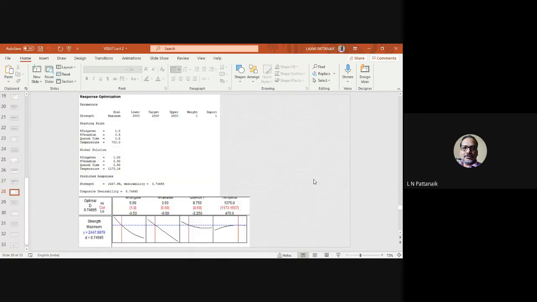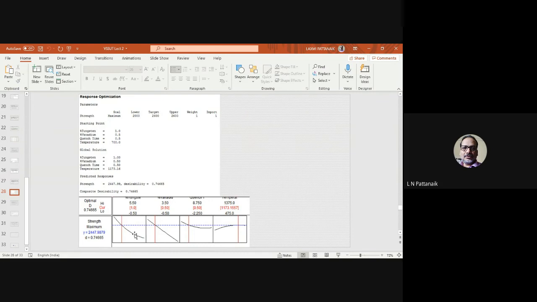Okay, so this is a figure. I hope you are able to see. This is the figure at the bottom of this slide, which helps the user to just vary these vertical lines. These red lines can be slid, right? By using your mouse, you can slide. When you are getting the output, you can easily slide that, right?